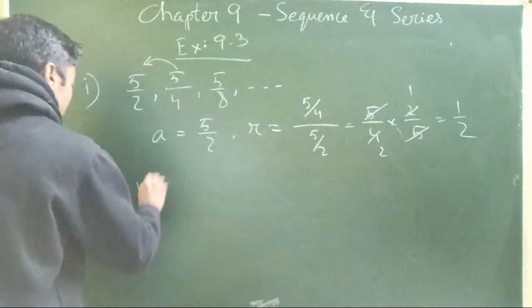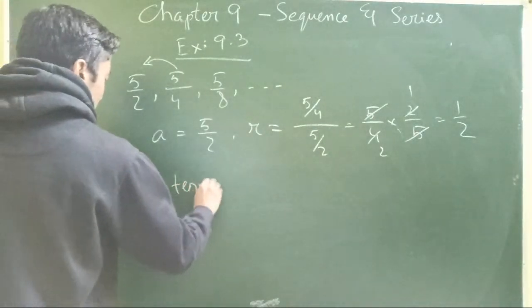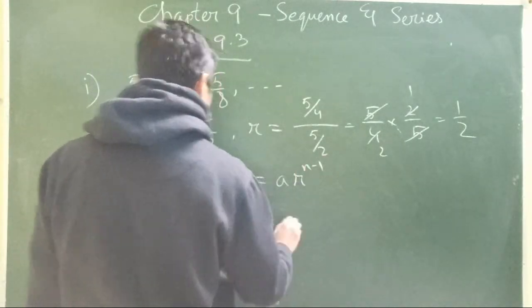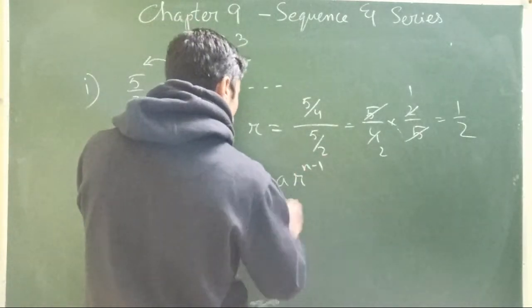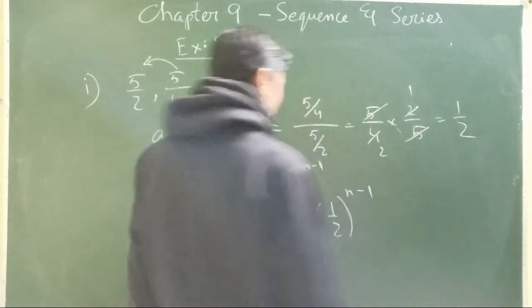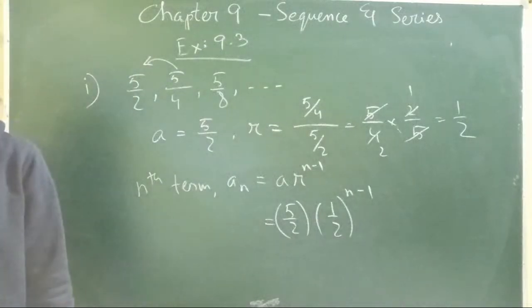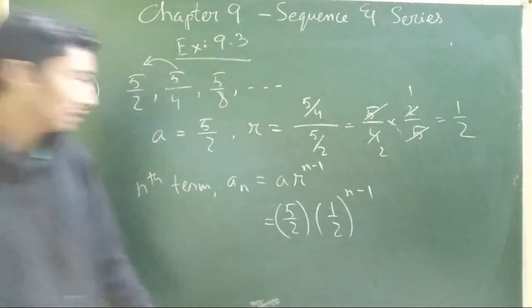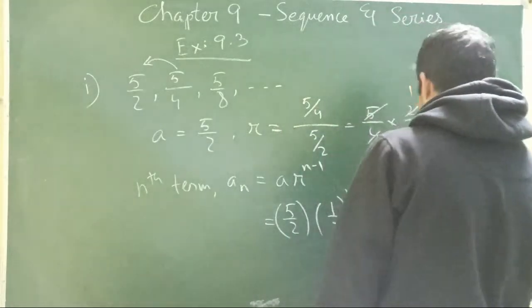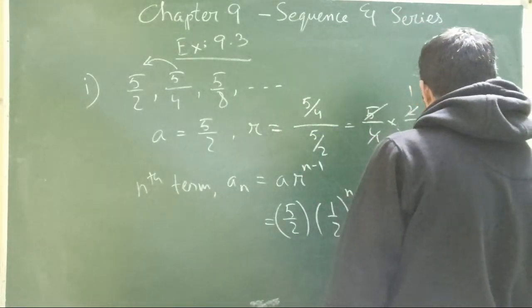So let's find out the nth term first. That's an, that's a r power n minus 1. So a is 5 by 2, r is 1 by 2, n minus 1. You can simplify this: 5 by 2 into 1 by 2 power n minus 1.